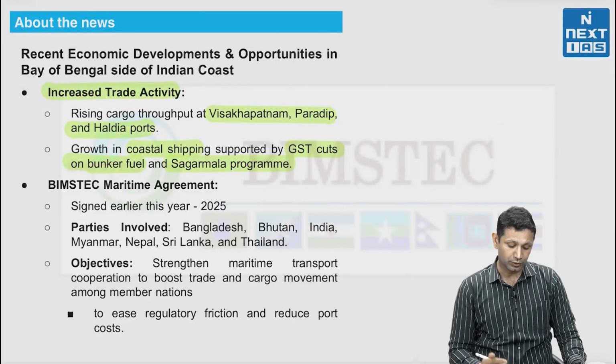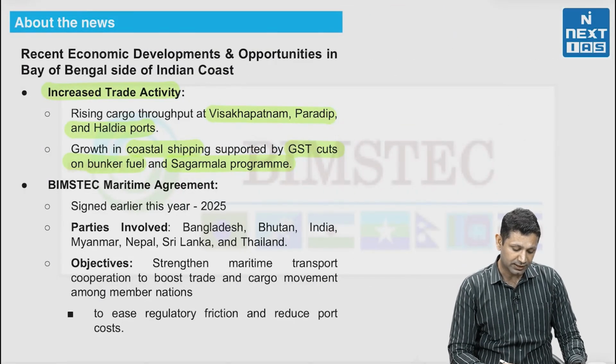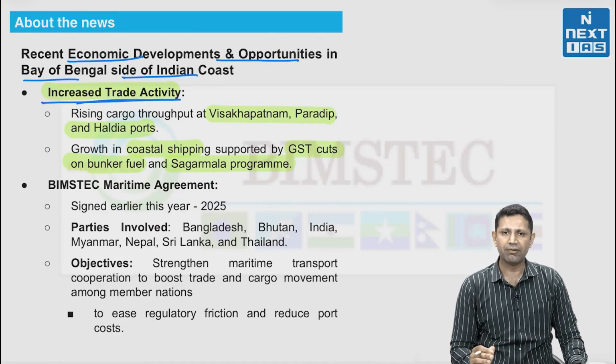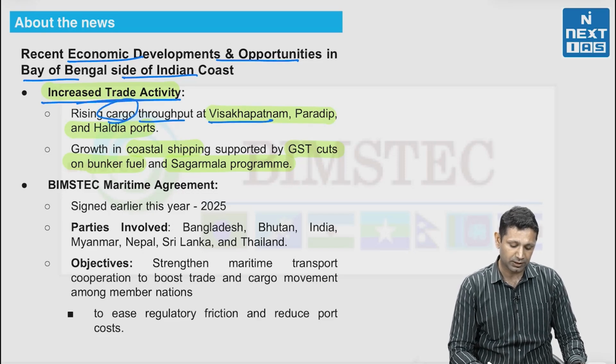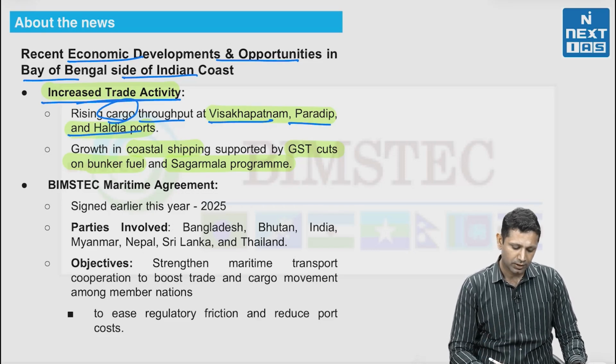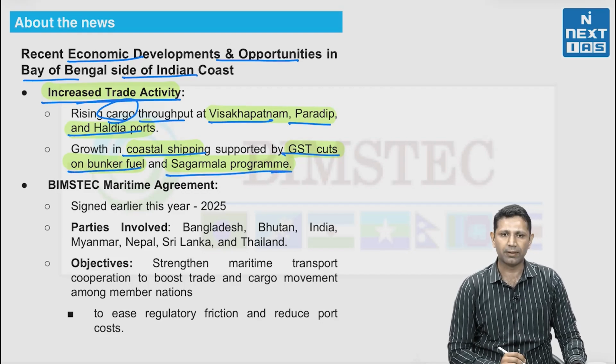Now, something about the news. First of all, recent economic development and opportunities on the Bay of Bengal side of the Indian coast. Increased trade activity has been observed on the eastern side. There has been rising cargo throughput through Visakhapatnam, Paradip and Haldia ports. It has been possible. Why? Because there is growth in coastal shipping supported by the GST cuts on bunker fuels as well as Sagarmala programs.